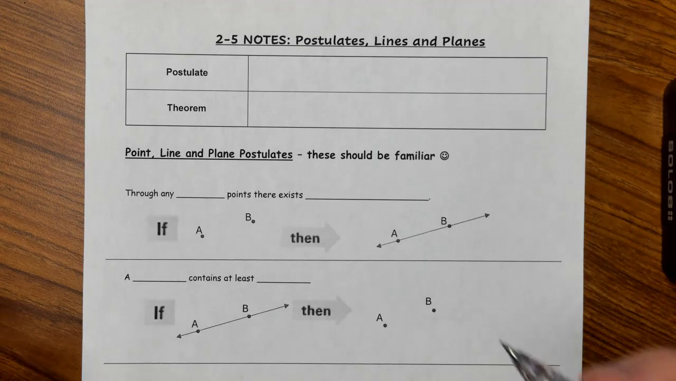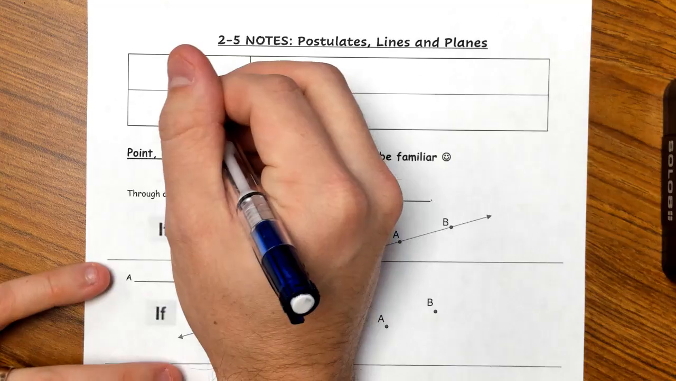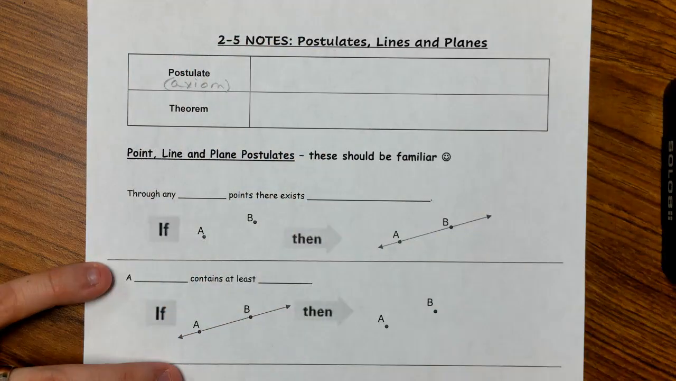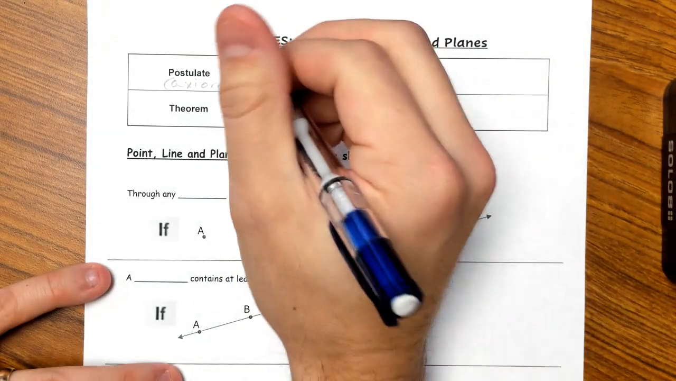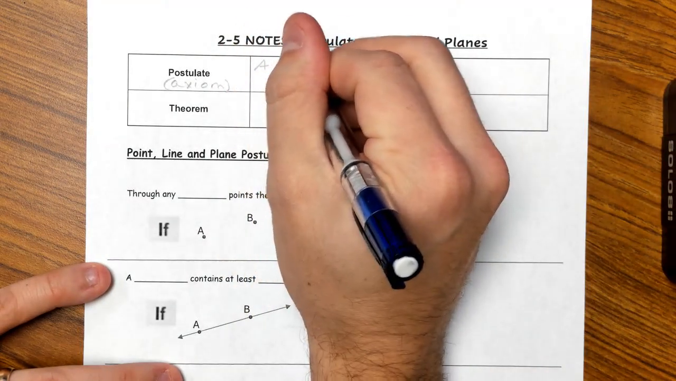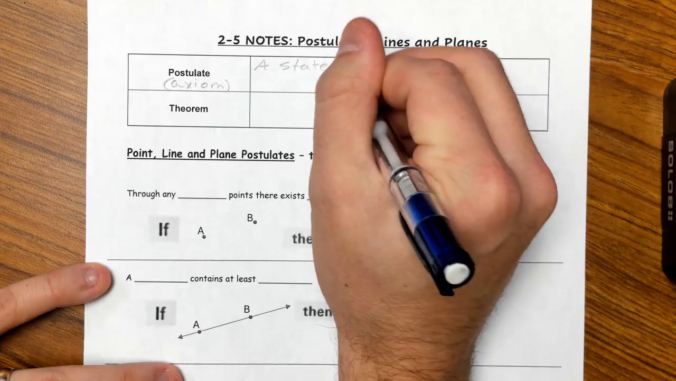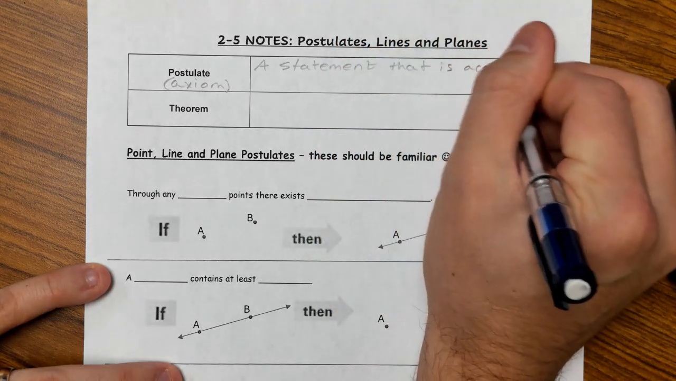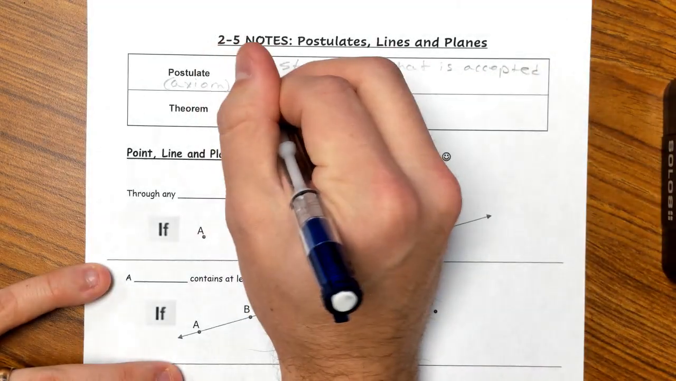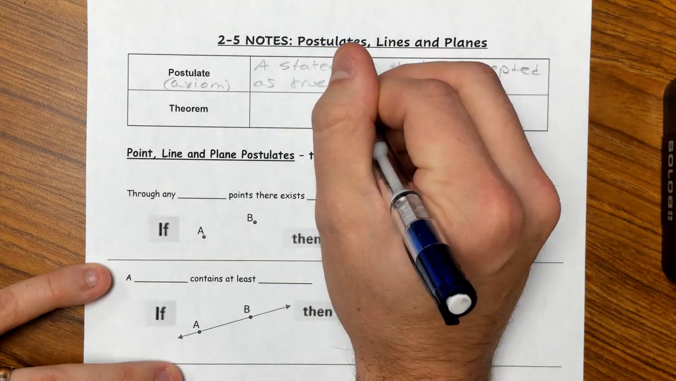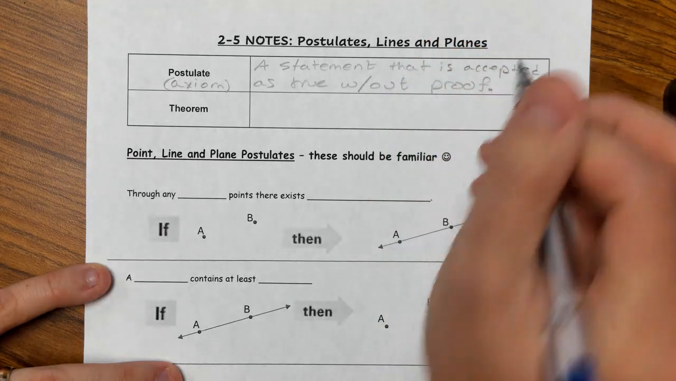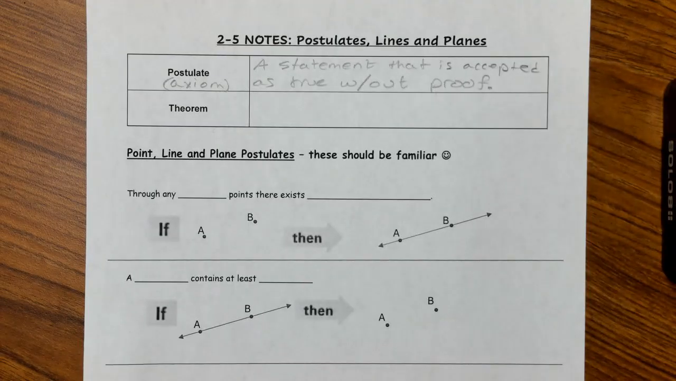Alright, today we're doing points, lines, and planes. Another word for a postulate is called an axiom. This is another way that we can state it. But a postulate is a statement that is accepted as true without proof. Okay, so it's a statement that is accepted as true without proof.